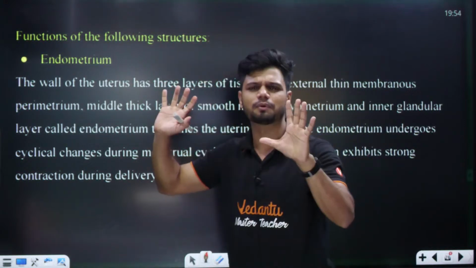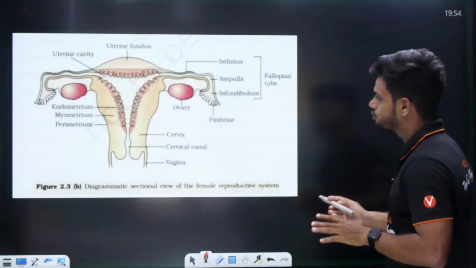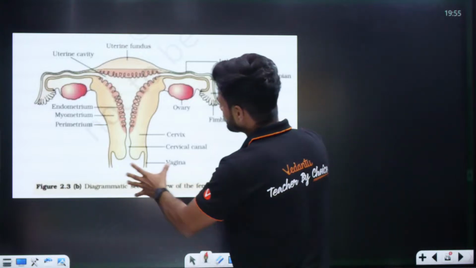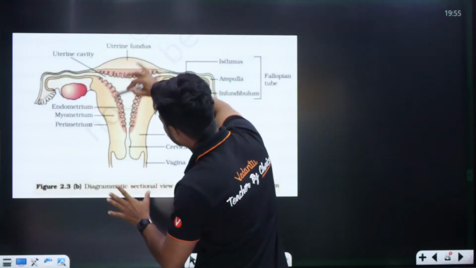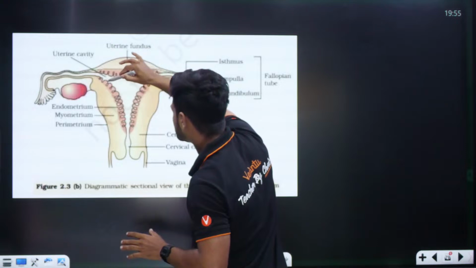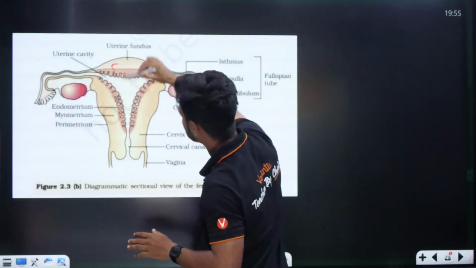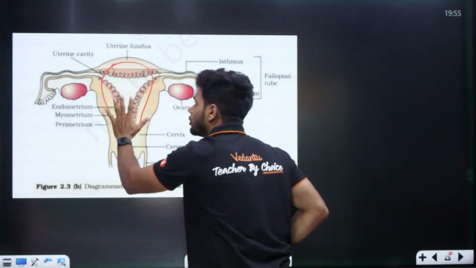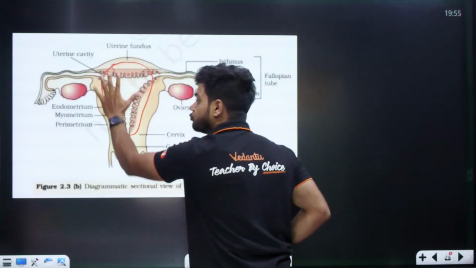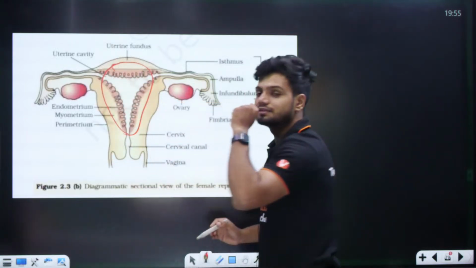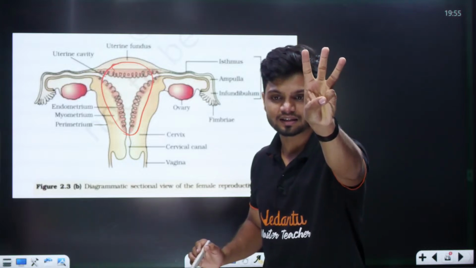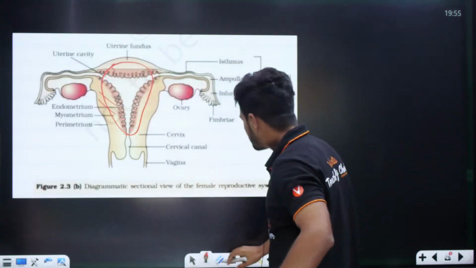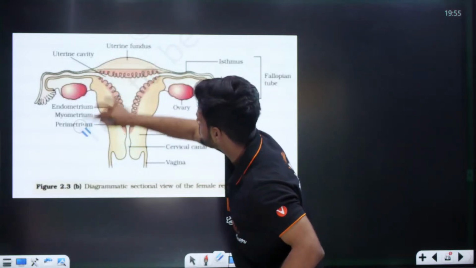Now what is endometrium? Again a very simple question. Endometrium function. Notice students, this is the female reproductive structure. In this female reproductive structure you see this inverted pear shape. This inverted pear shape is called the womb. In this womb there are 3 layers. Can you see here? 3 different layers are there in the womb, also called the uterus.